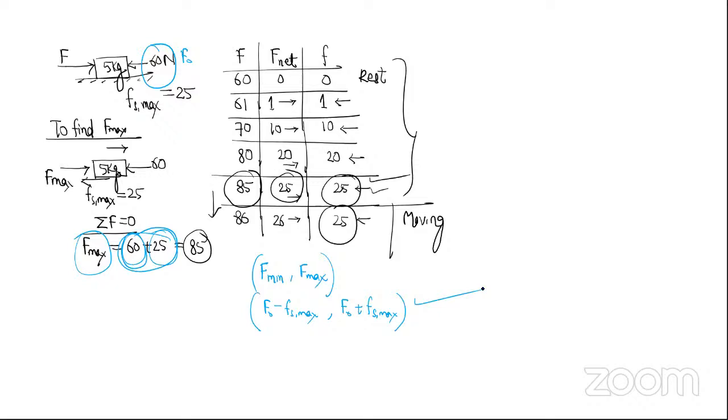So now, if you have understood it, answer my next question. Here is a body. This is 4 kg, and mu is, let's say, 0.8.